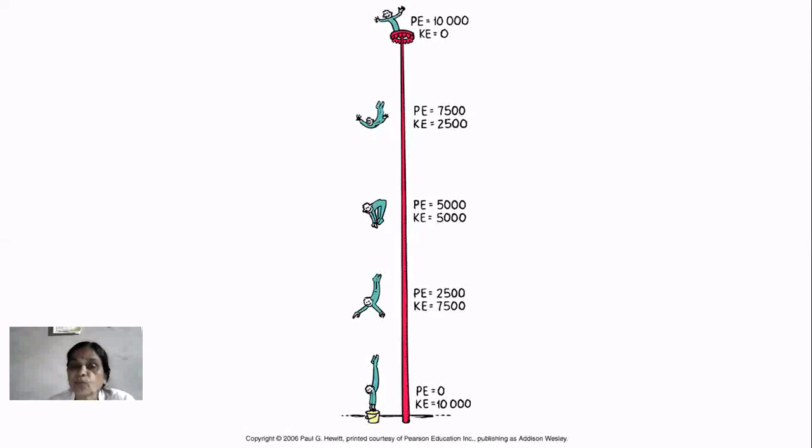As I told you before, the addition of kinetic energy and potential energy should be equal to the total energy, which is constant. It is valid in this diagram as KE plus PE is always equal to constant. Here we are taking the addition equal to 10,000 joules. In each step, the addition of both is constant, and that is the exact presentation of the law of conservation of energy.